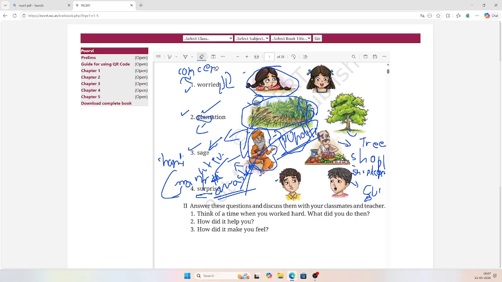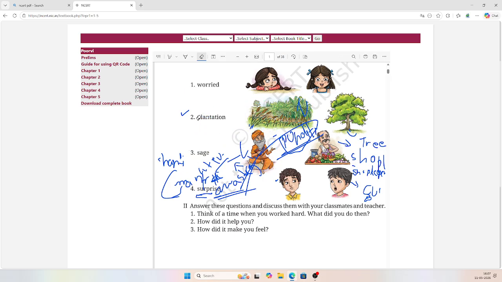Till that time, let me tell you the answers if you want to write in your textbooks. The first one is Kansan, the girl who has 2 ponies. The second one is a plantation, with many trees, plants and all.